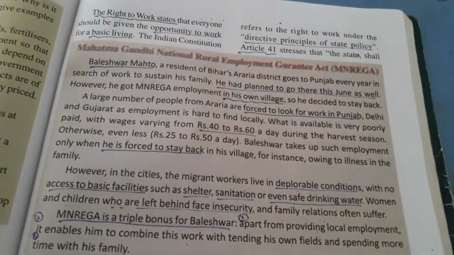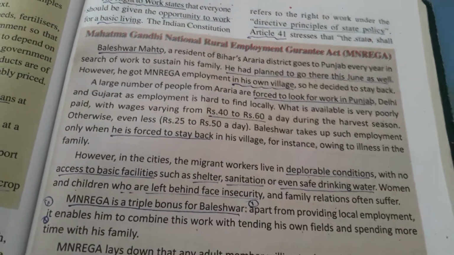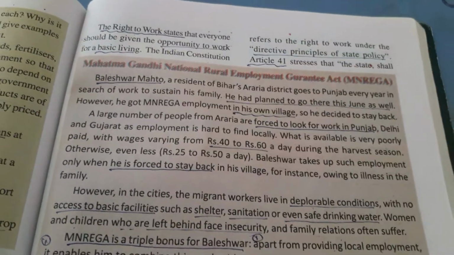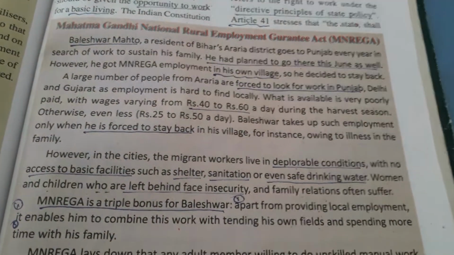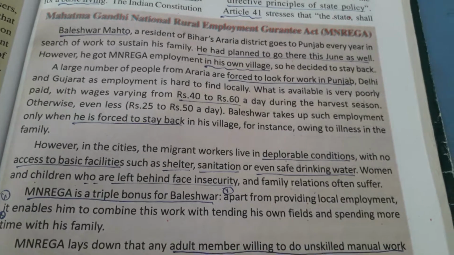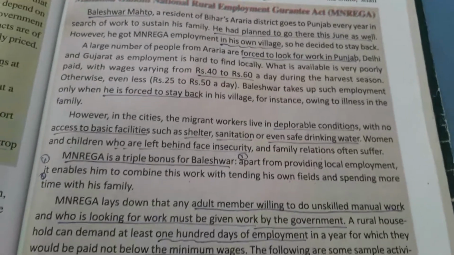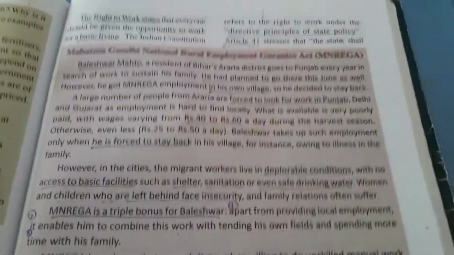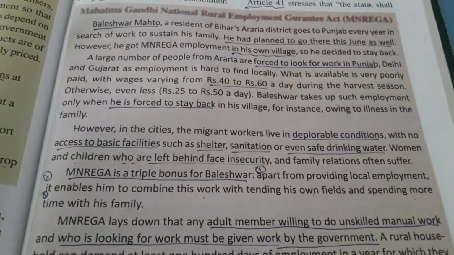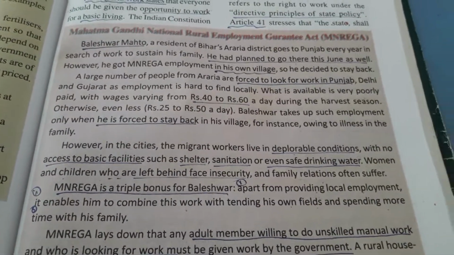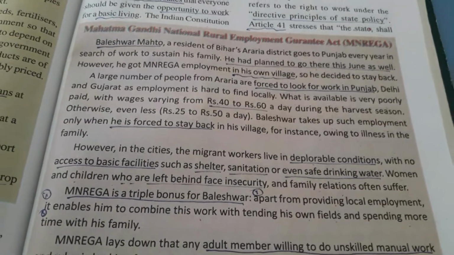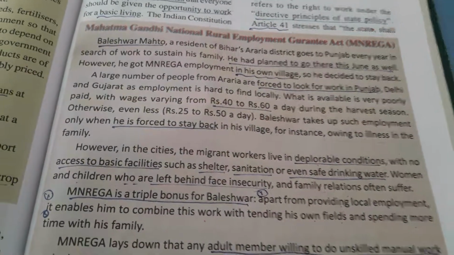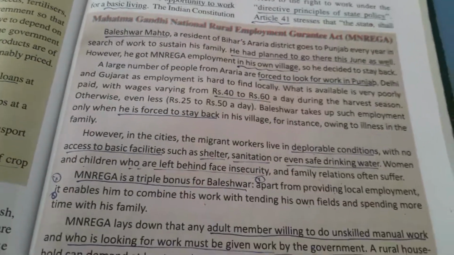So what are the triple bonuses? One is, apart from providing local employment, they need not go to another village, need not migrate. First, it enables him to combine this work with tending his own fields and spending more time with his family. Under this scheme, they work in their village only, in their fields only, to develop the irrigation. So they work in their fields and they can spend more time with their family. These are the triple benefits got by people like Baleshwar.